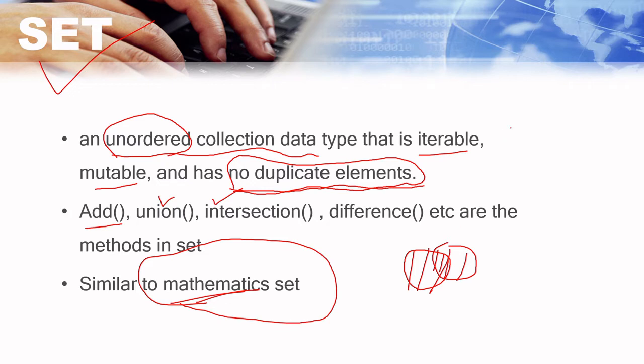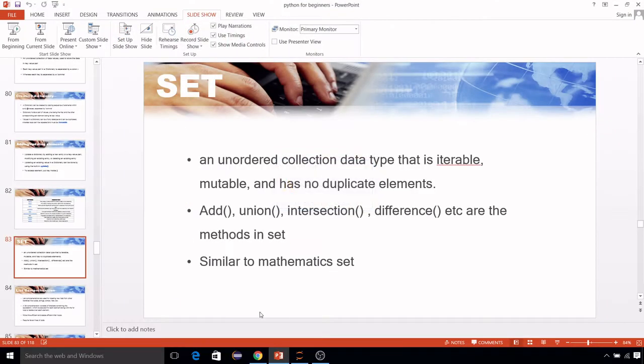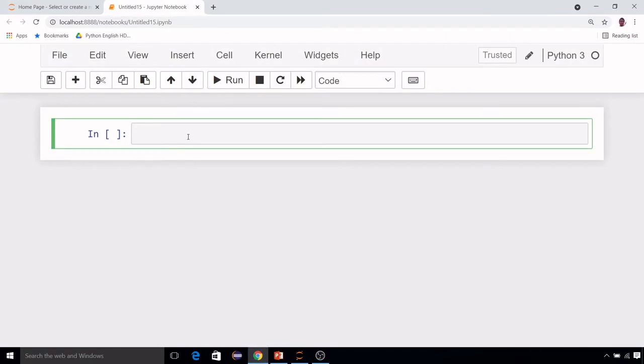It can be created using the curly braces, the same as a dictionary. Maybe you are thinking, but in a dictionary we give key-value pairs, whereas in a set we only pass the values like this. So let us first of all create one. Whenever we do practical work, it will be much easier to understand.